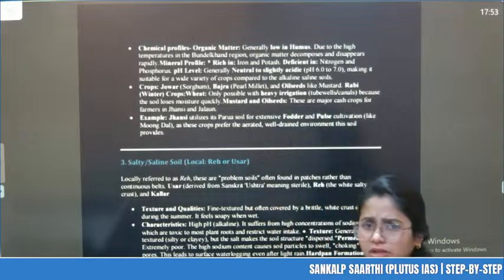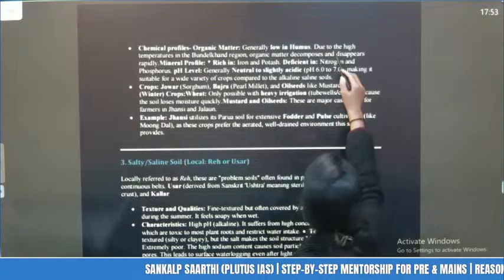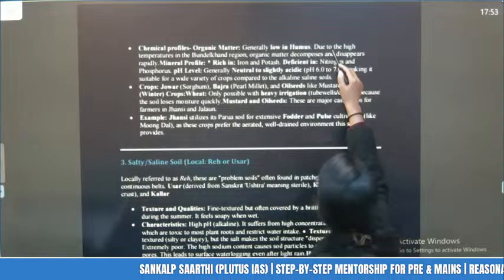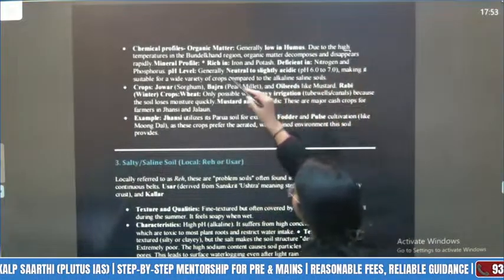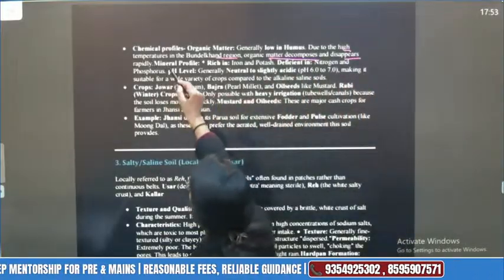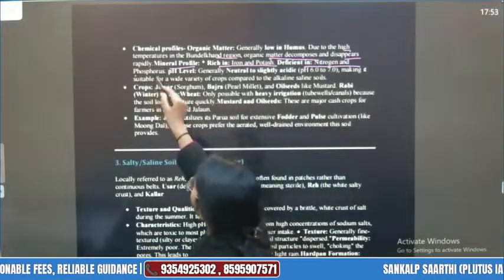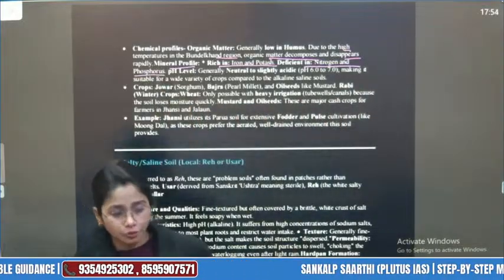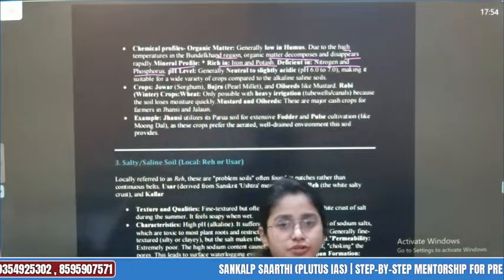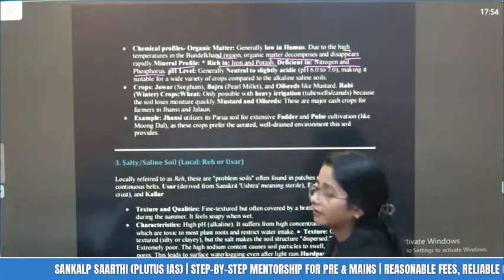तो जब temperature बहुत high है तो it becomes very easily degraded, है ना, और वो activity ज्यादा होती है. Due to the high temperature in the Bundelkhand region, organic matter decomposes and disappears rapidly. Mineral profile क्या है? Rich in iron and potash, deficient in nitrogen and phosphorus. Obviously we know that general soil of the UP is deficient in nitrogen and phosphorus. That is why NPK is used as a fertilizer, right?